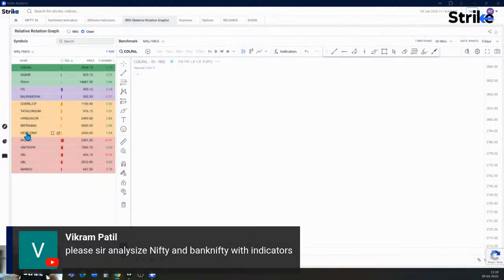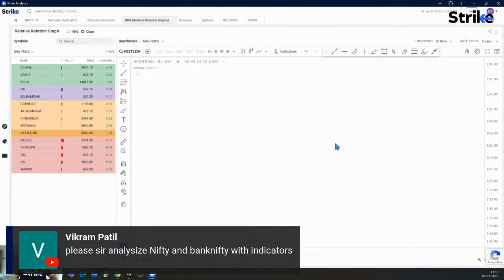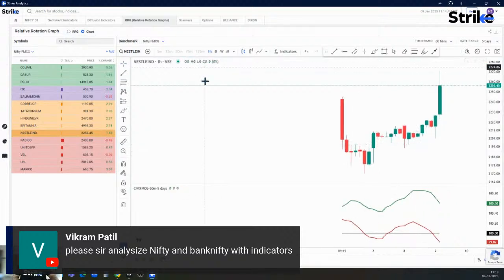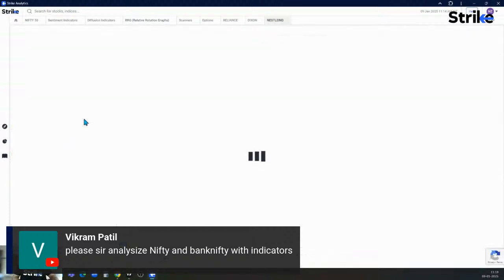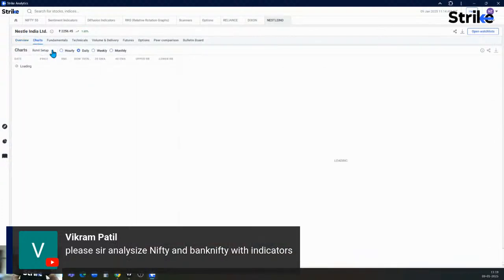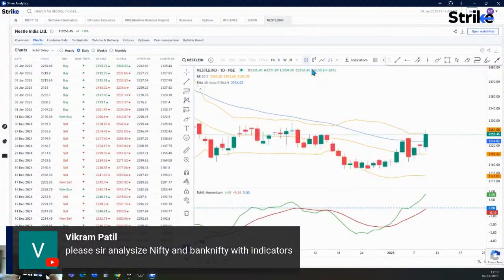So here we have Nestle. This is the 60-minute chart of Nestle. We'll analyze it in a different section over here. We'll analyze the chart in detail with respect to the momentum setup.